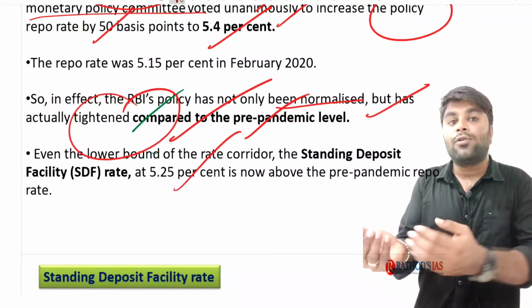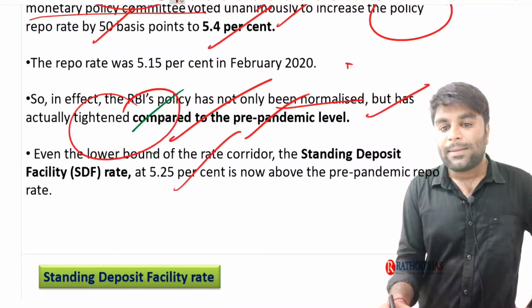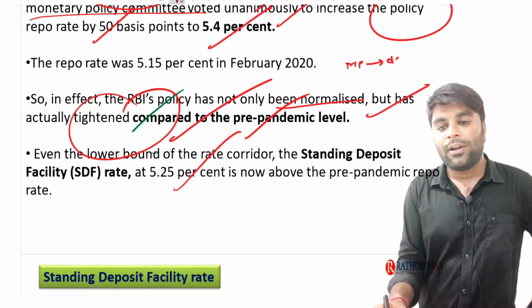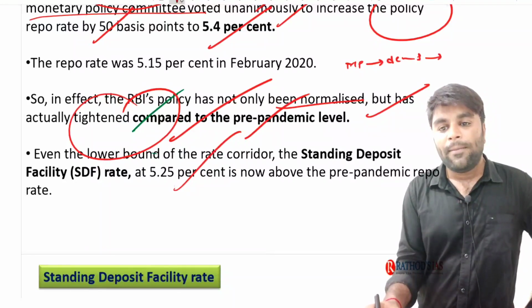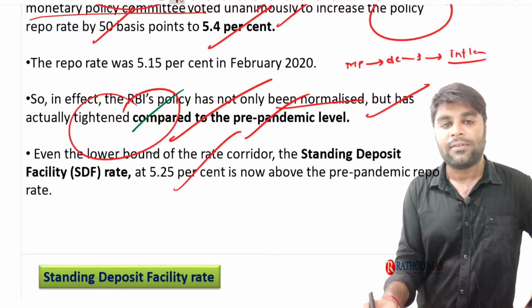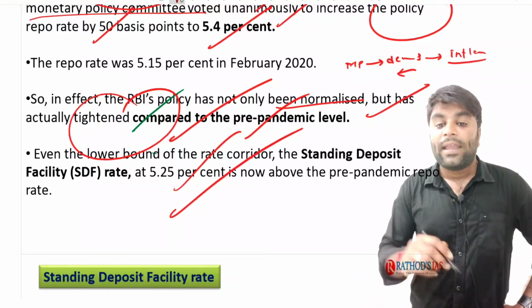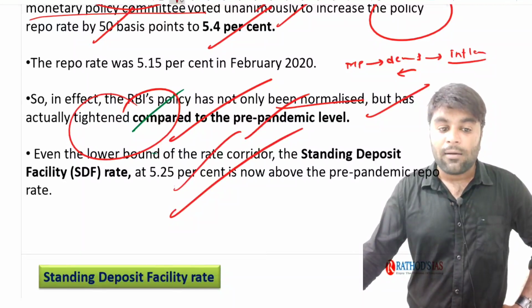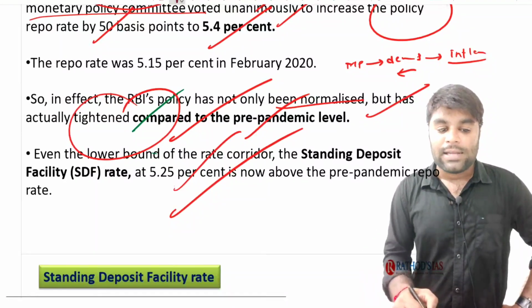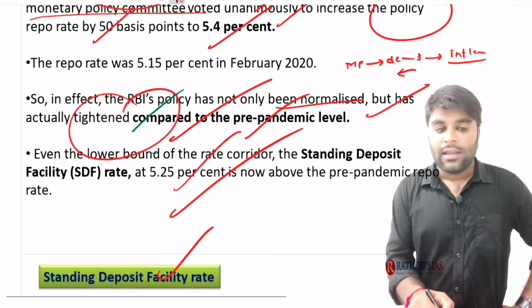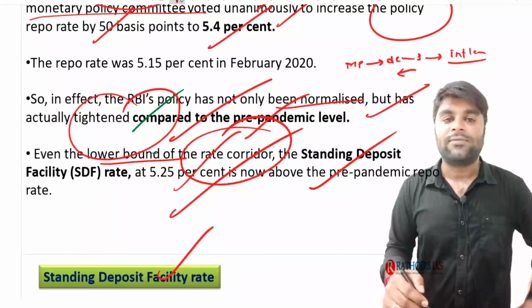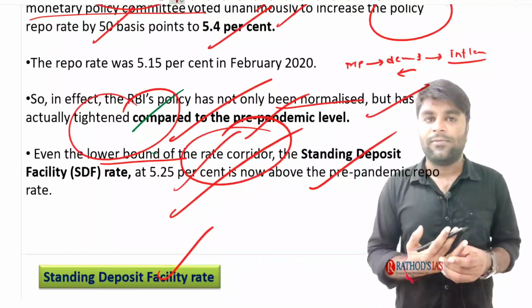Now recently, when there is enough money supply in the economy, the people are going to demand goods and services. When the people demand goods and services, it is going to create inflation. Inflation simply means a rise in prices. Now, in order to suck out the extra money in the economy, the RBI came up with the standing deposit facility. What is the meaning of standing deposit facility?